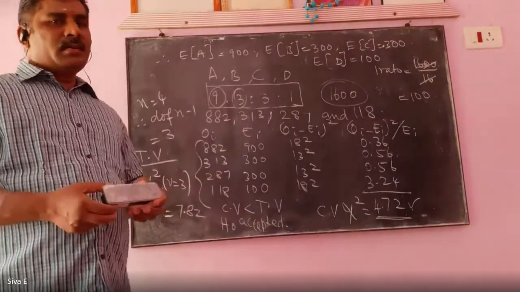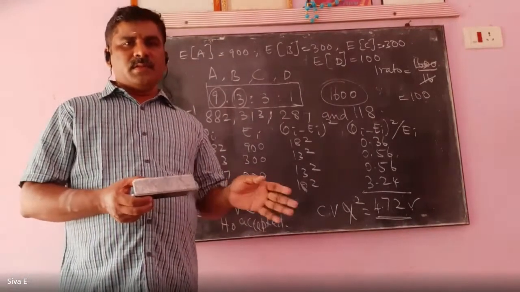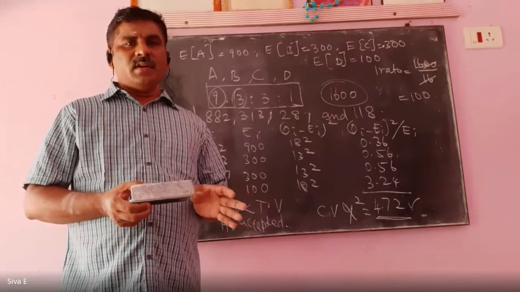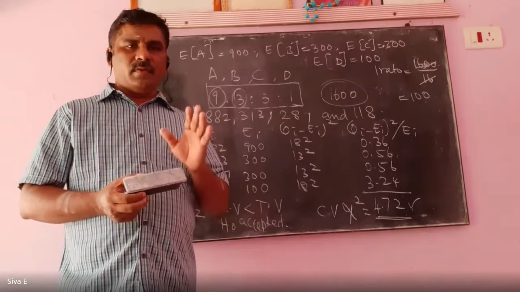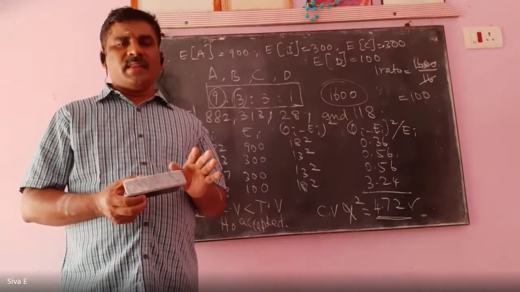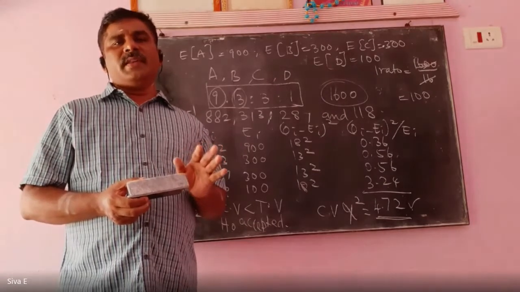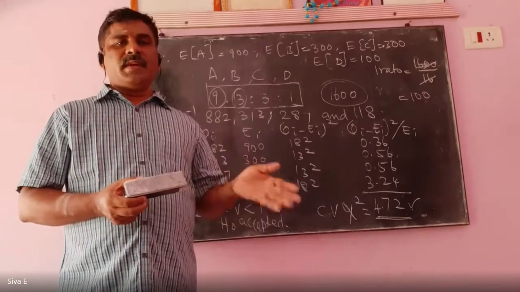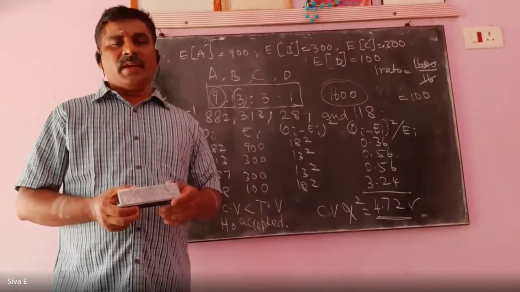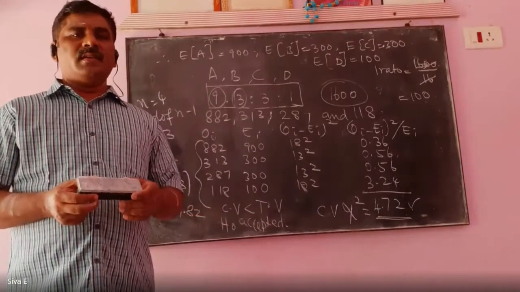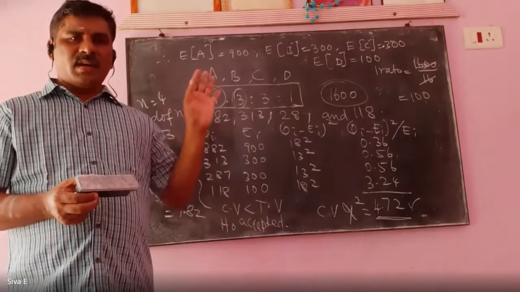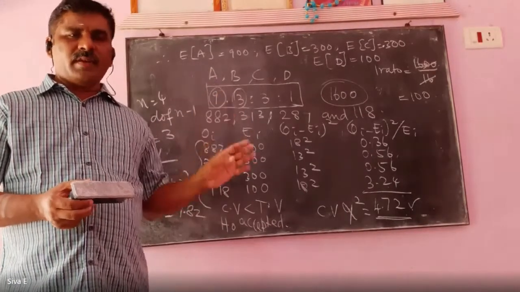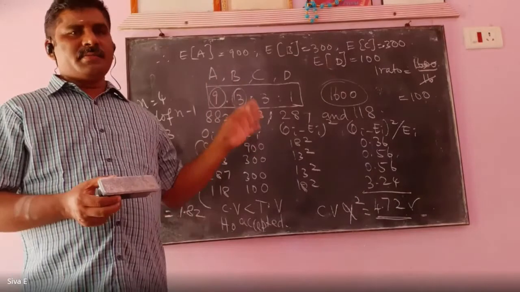We have solved 3 or 4 problems in the chi-square test for goodness of fit. All 4 problems have different methods to find the expected value; the experimental data is a given value, but finding the expected value is different. In the first problem, for every category we wrote 15 as the expected value.